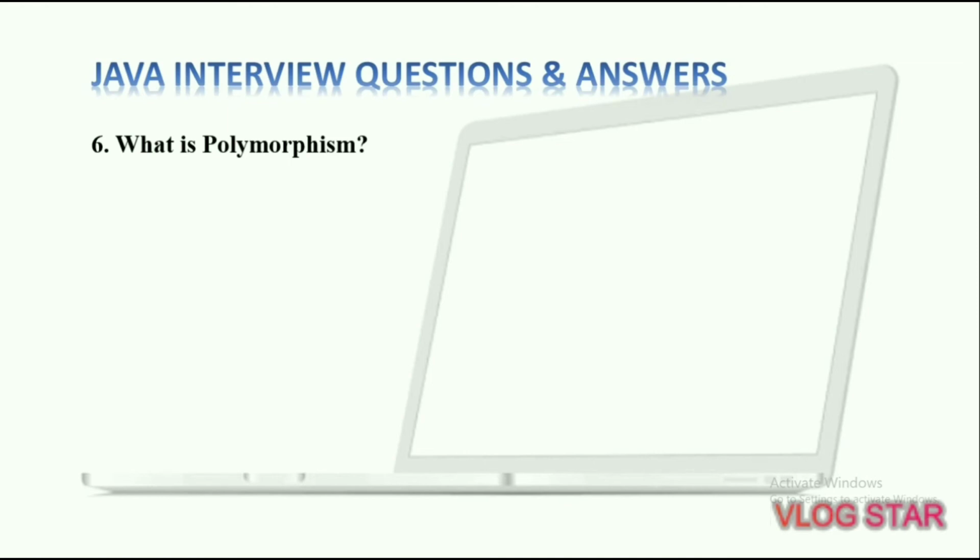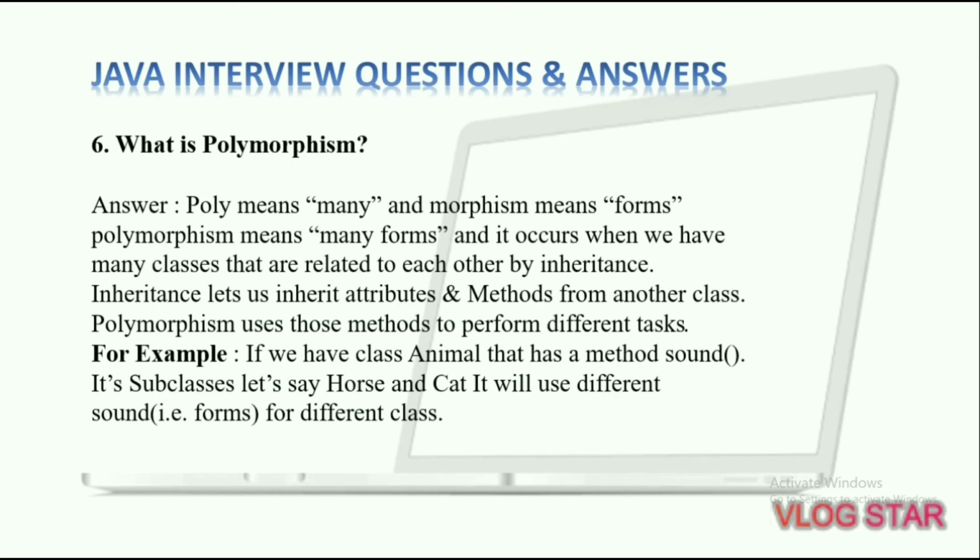Now the sixth one is, what is polymorphism? And the answer is, poly means many and morphism means forms. So polymorphism means many forms, and it occurs when we have many classes that are related to each other by inheritance. As we know, inheritance lets us inherit attributes and methods from another class. Polymorphism uses those methods to perform different tasks.